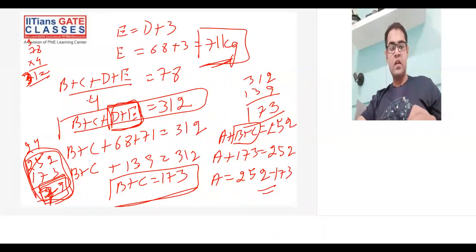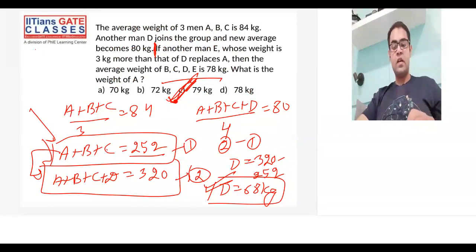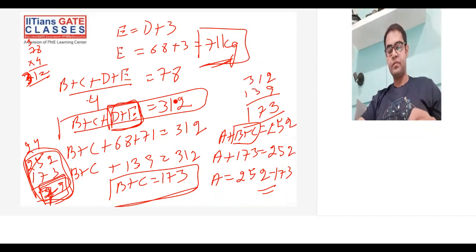Okay, so the weight is nothing but not 89, it is 79. So rest everything in the calculation is fine. So option C is correct. The weight of A is 79 kg. All right. So 79 kg is the answer.